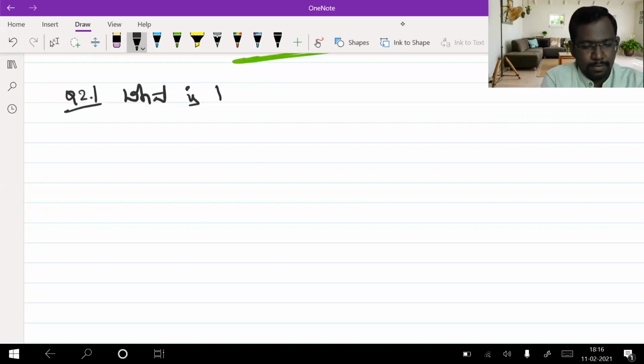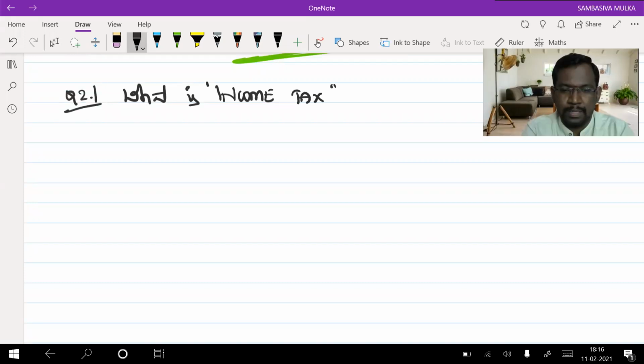What is income tax? This is our second question. What is income tax?